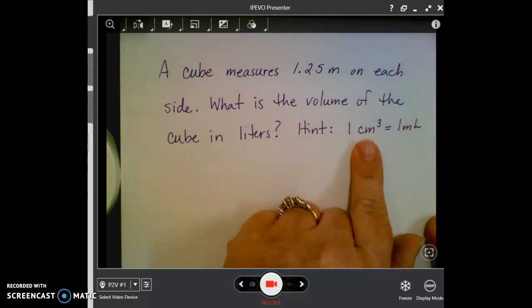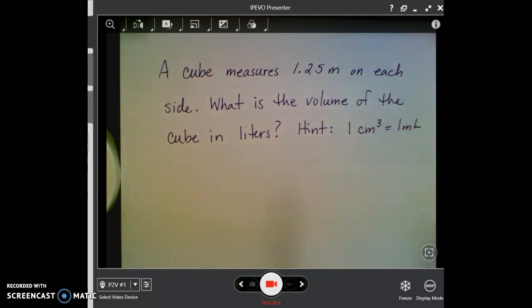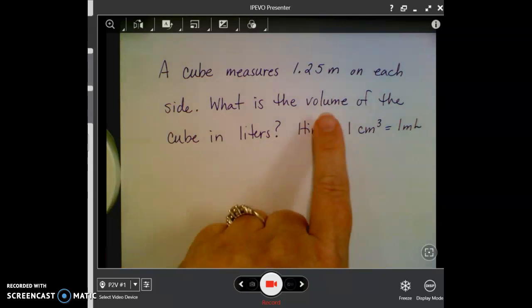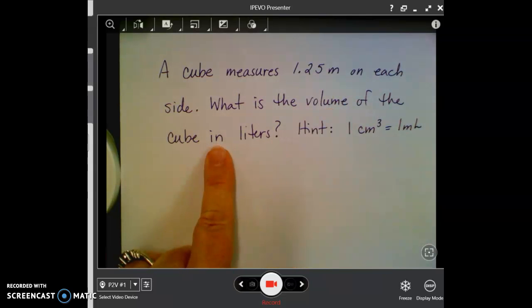And that is this conversion. A cubic centimeter is equal to a milliliter. And so that would give you enough to get where you need to go with this. But this problem turns out to be a little bit longer. So we've got a cube that is 1.25 meters on each side. What is the volume of the cube in liters?